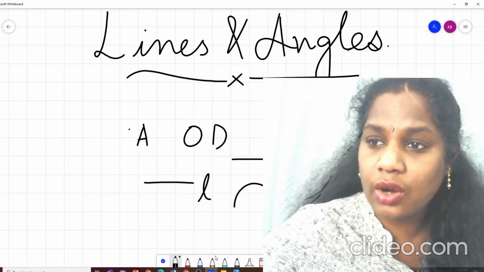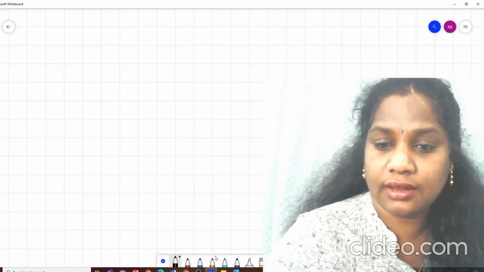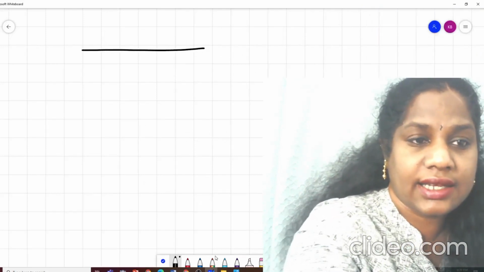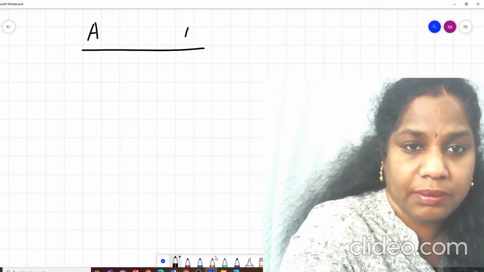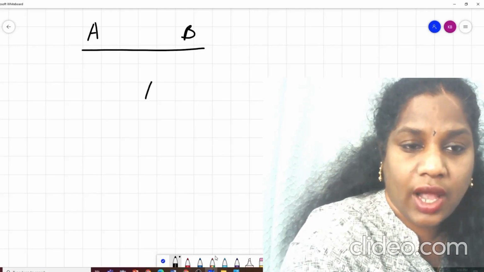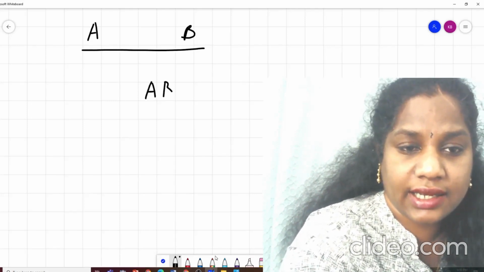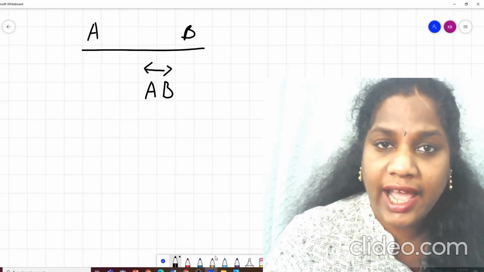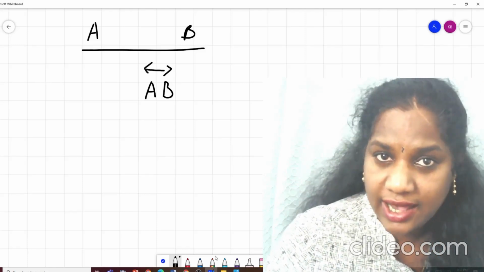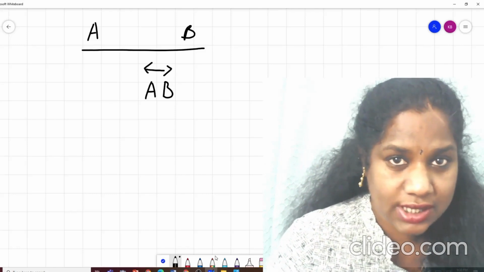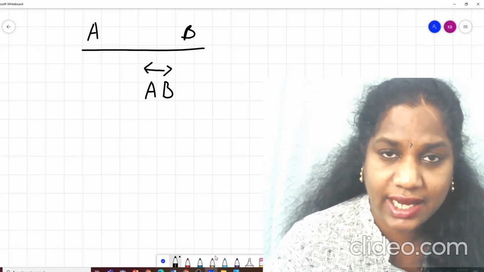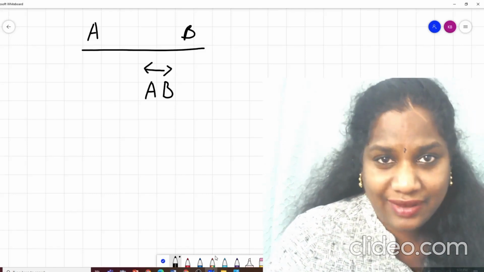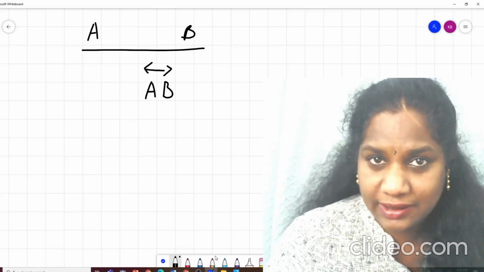Correct? So how do I write a line? I can say it as AB, with a small line on top of it and arrows marked on both sides. And that becomes a line because it can extend to the right side as well as to the left side. So that becomes a line.